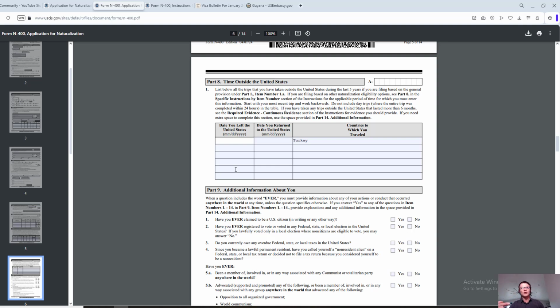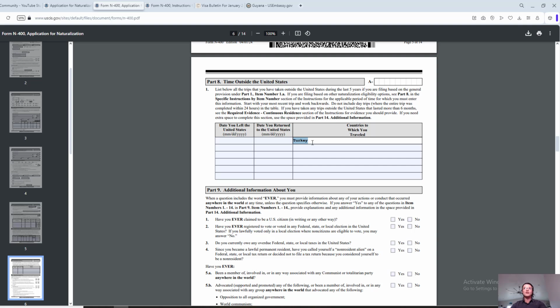You can pull up your arrival departure history. I have a video on this channel on how to do it. So look it up. It's I-94 arrival departure record. And yeah, that will make it a lot easier. You will have to go to the Customs and Border Protection website, and using your own information, you can pull up the arrival departure history. It will make it a lot easier to fill out all this stuff.